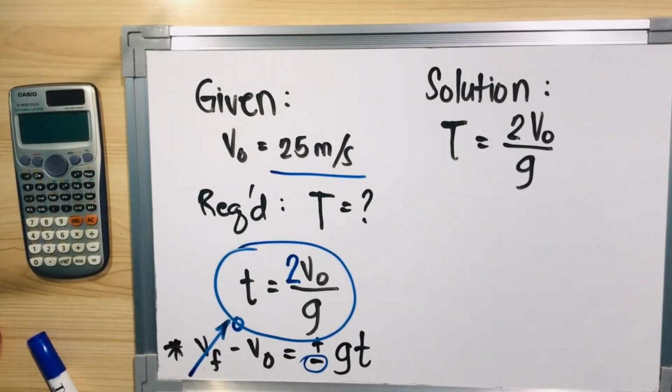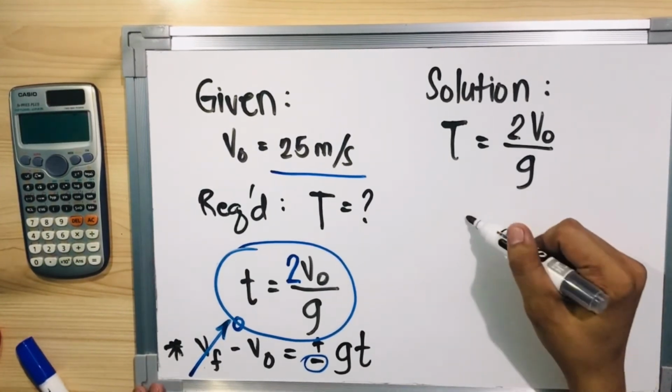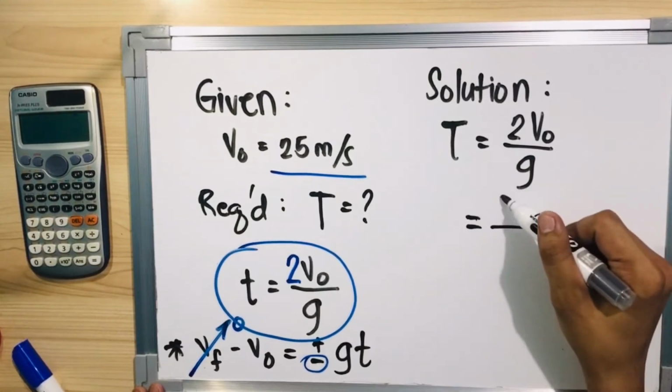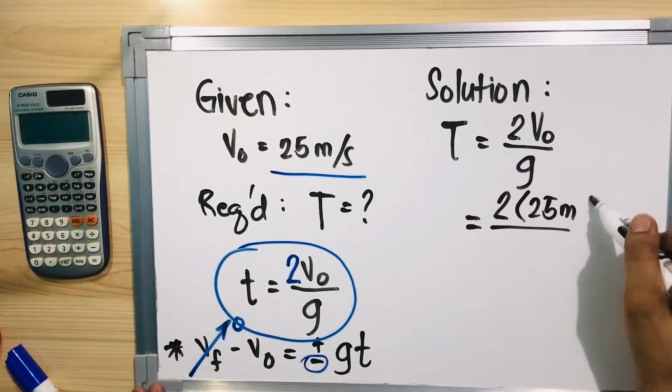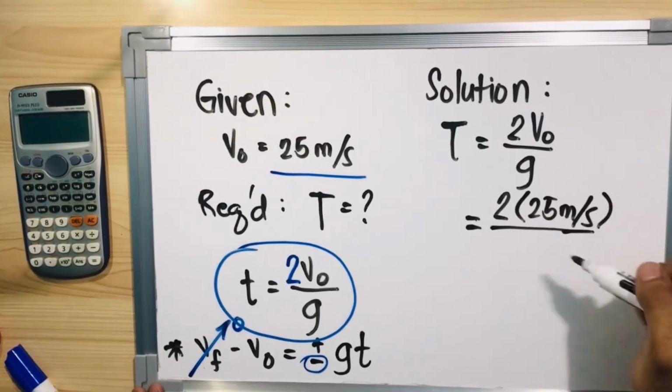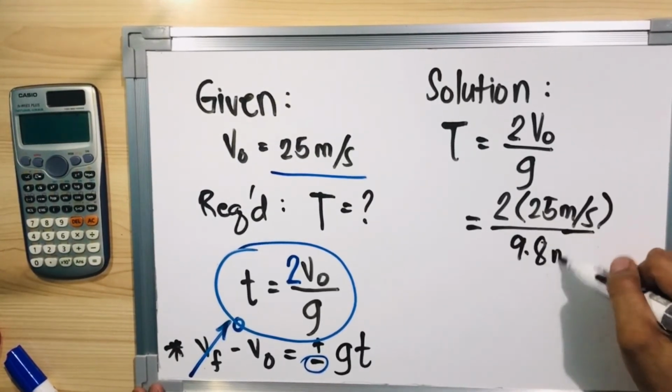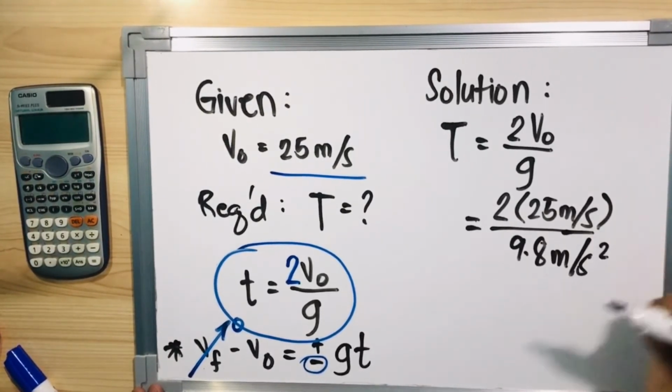Kasi kung ano yung time na yon hanggang ma-reach yung maximum height, yun din yung time it takes for the bucket to go down. Okay? Madaling principle lang na aalalahanin natin, and that is 25 meters per second divided by, ano ba yung gravity? That's 9.8 meters per second squared.